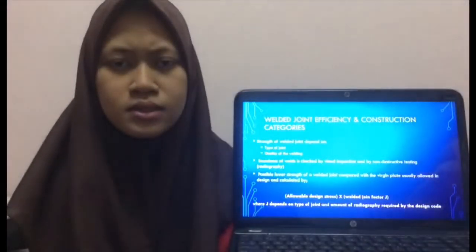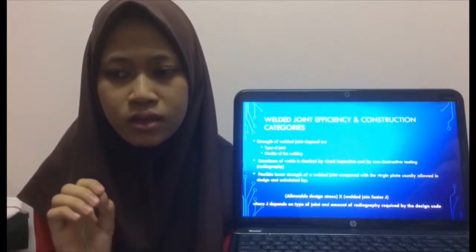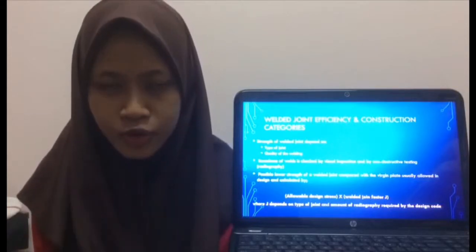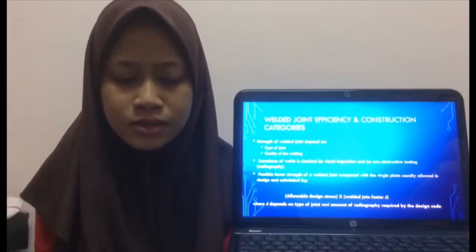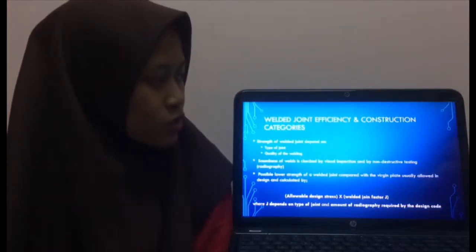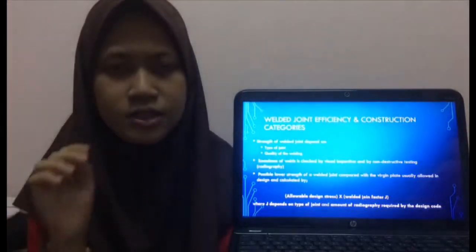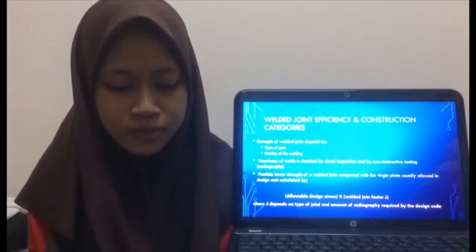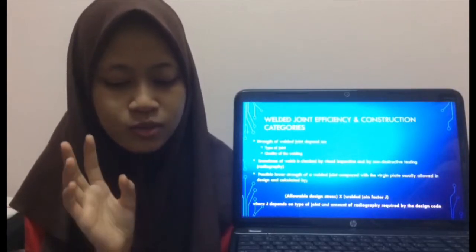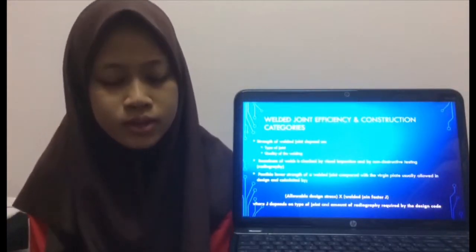Welded joint is related to the support so that it can join together with the supports that we use for the pressure vessel. So for welded joint efficiency and construction categories, the strength of a welded joint depends on two things, which are the type of joint and also the quality of the welding.